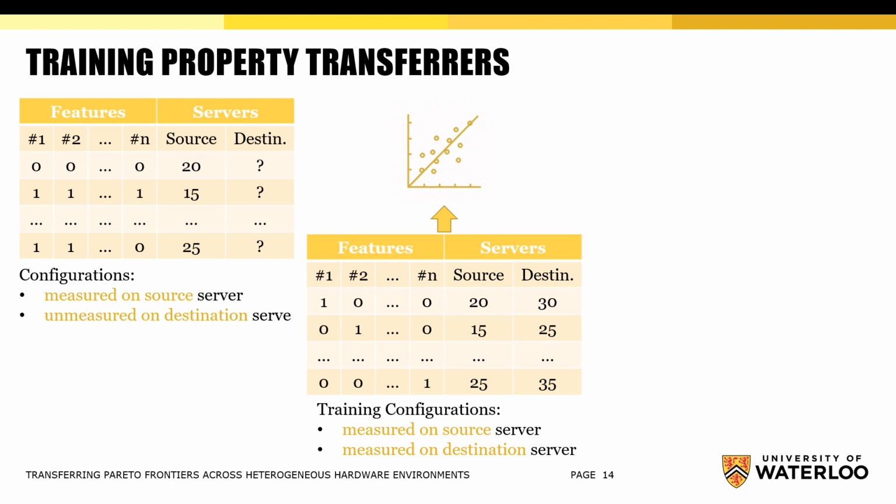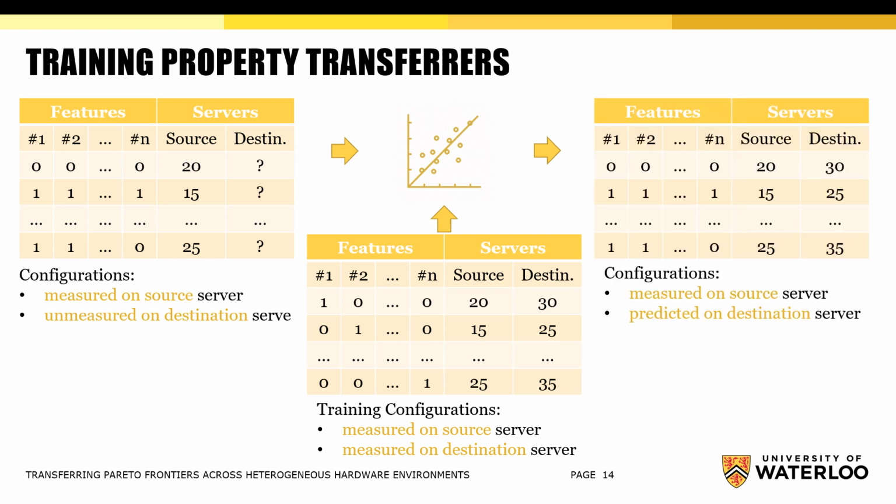Thus, by using this transfer model, we can capture a relationship between source and destination platforms. Next, we can feed configurations measured on the source platform to the transferer, and it will provide the property values on the destination platform. Thus, we address the problem of heterogeneous hardware environments.